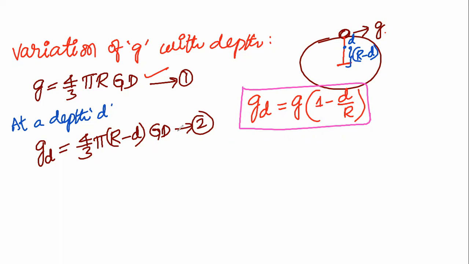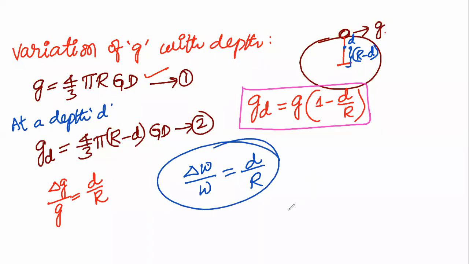Then, if you want to calculate the change in acceleration due to gravity at that depth d, delta g divided by g is equal to d divided by R. Like this we will write: delta g by g is equal to d divided by R.